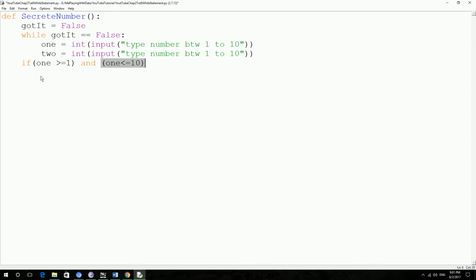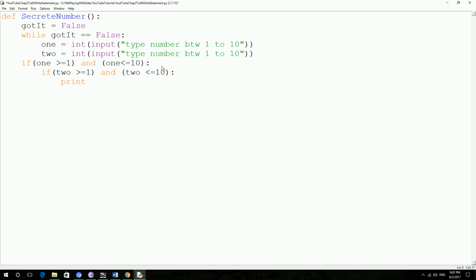So this is going to check this condition and this condition. If both the conditions are true, this if statement is true, so it's going to execute the stuff inside this if statement. If not, it's just going to go away. And I'm going to check another condition: if n2, same as n1 but for the second number, greater than or equal to 1 and n2 less than or equal to 10. End that with a colon and press enter. It will indent automatically for you.